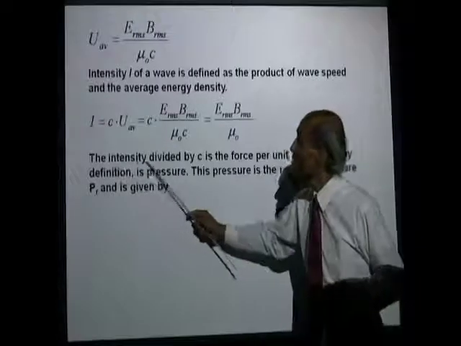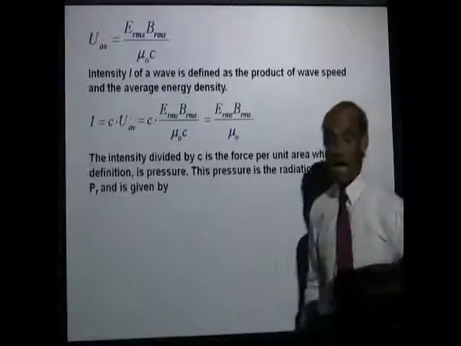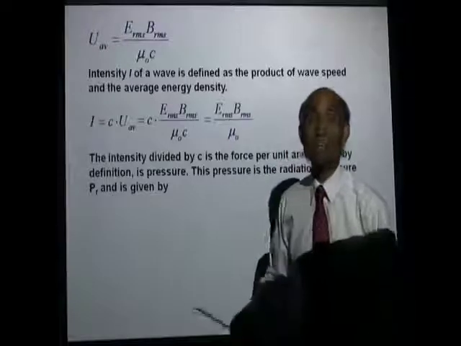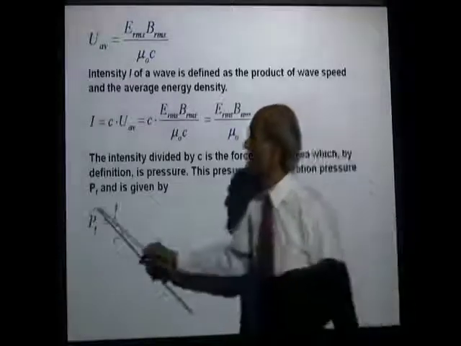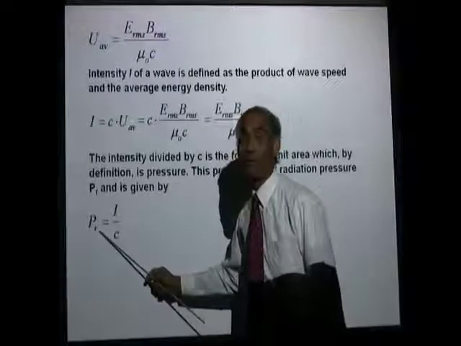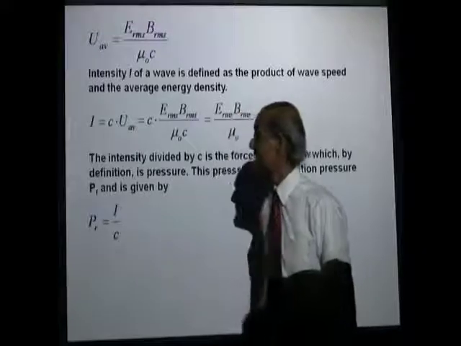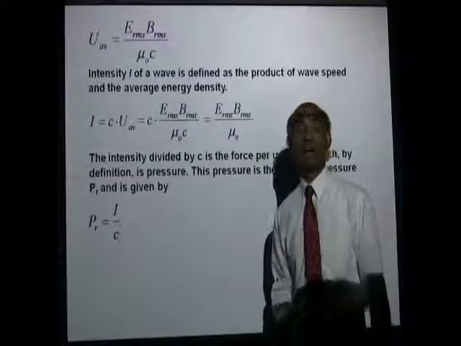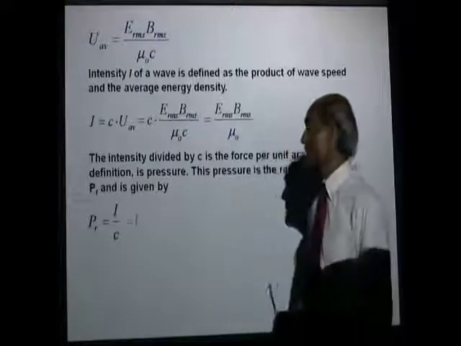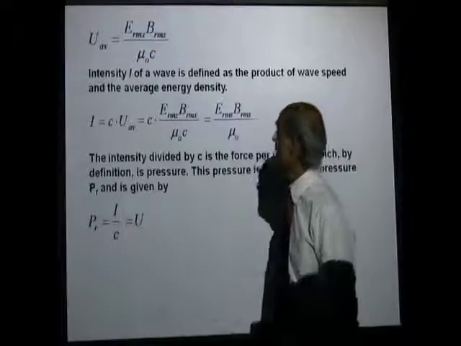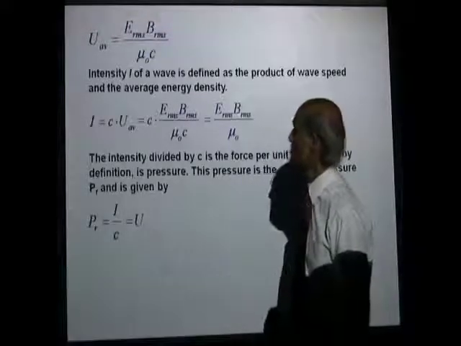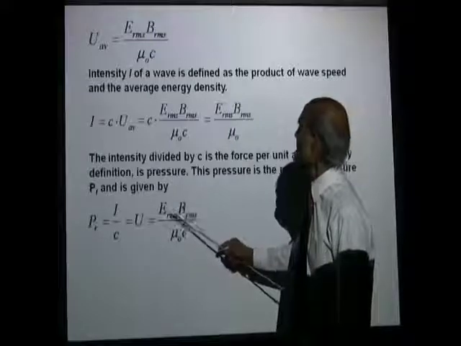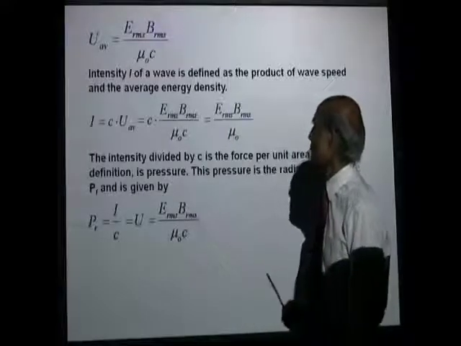It is the intensity divided by C. So P sub R, the radiation pressure, is intensity I divided by C, the wave speed, and that is equal to E RMS B RMS divided